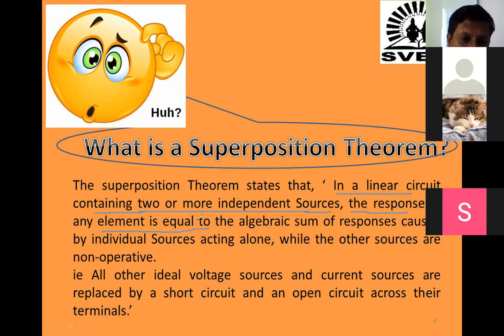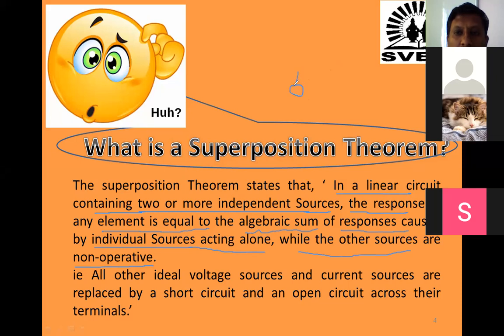That is equal to the algebraic sum of, sum means addition, algebraic sum of responses caused by individual sources acting alone while other sources are non-operative. This statement is a bit difficult to understand, so I will explain that. The response in any element is equal to algebraic sum of responses caused by individual sources acting alone while all other sources are non-operative. Let me give you an example here.